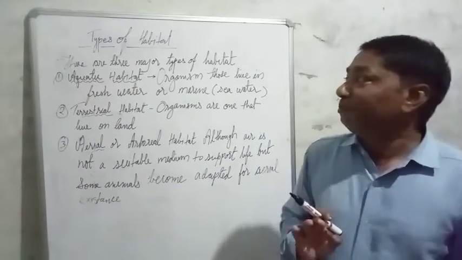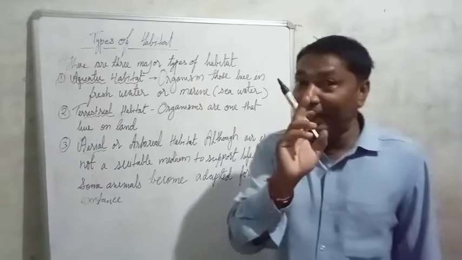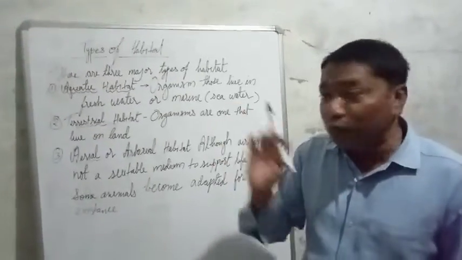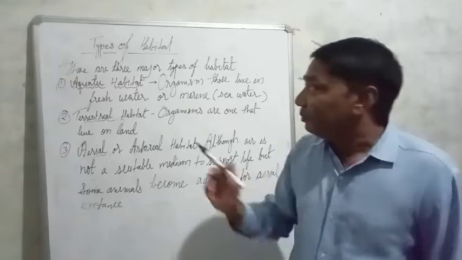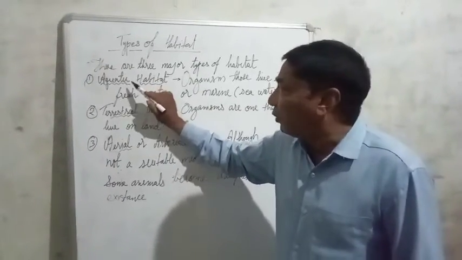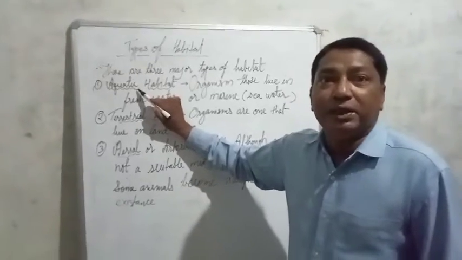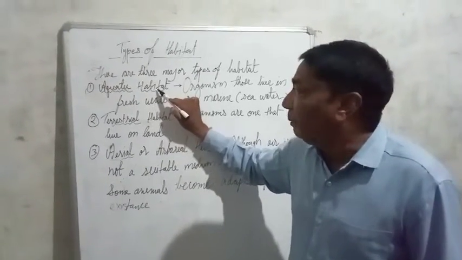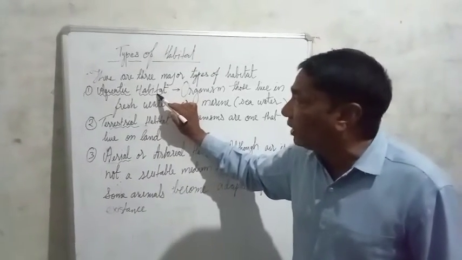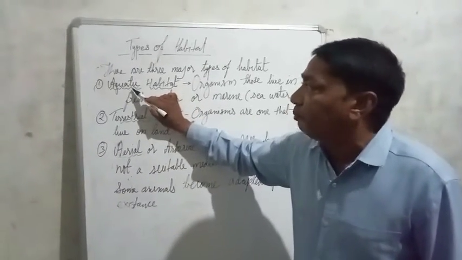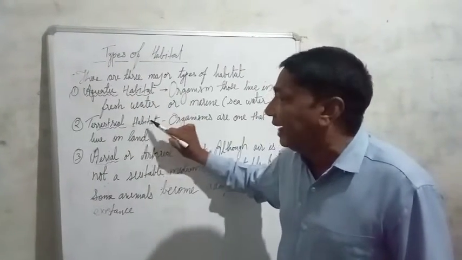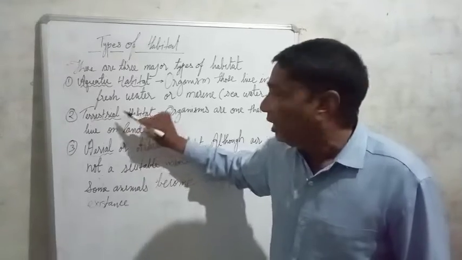So is it clear? Now we will repeat again. Concentrate your minds. Aquatic means water. Habitat means a place where an organism lives. Those organisms which live in water are known as aquatic animals. Terrestrial means land.